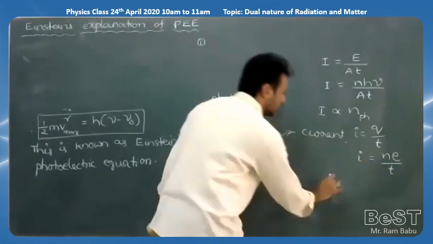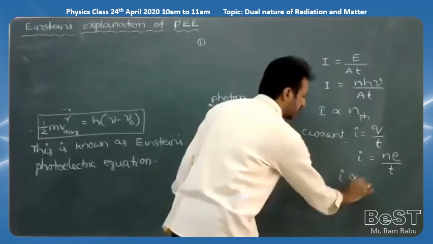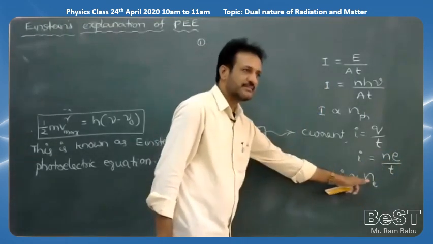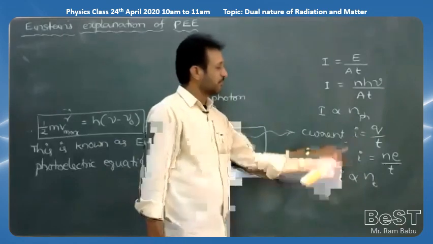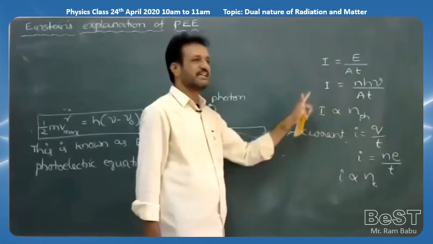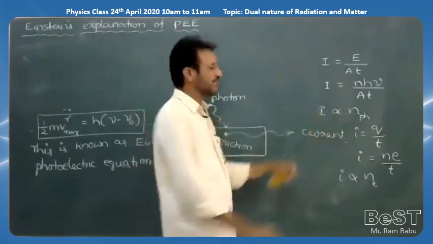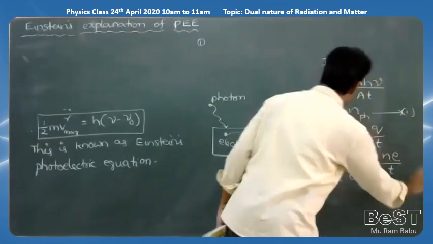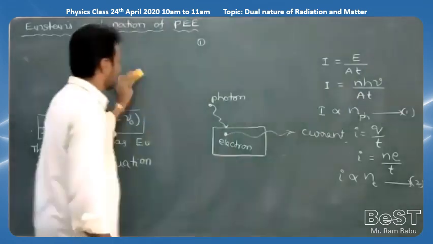Directly proportional. So current is directly proportional to the number of electrons. More the number of electrons, more the current. More the number of photons, more the intensity of the light. So observe these two equations carefully. For example, the first one is equal to the second one. If you compare these two, what can we observe generally?